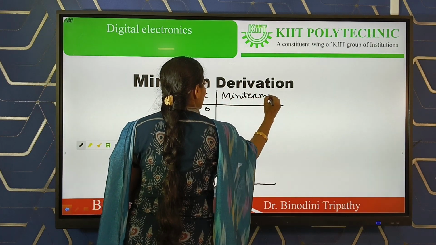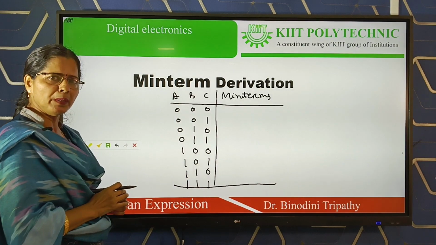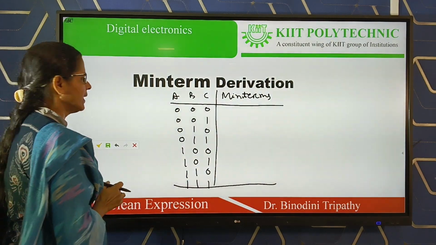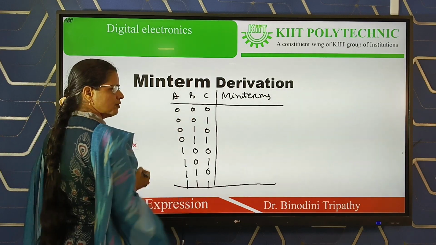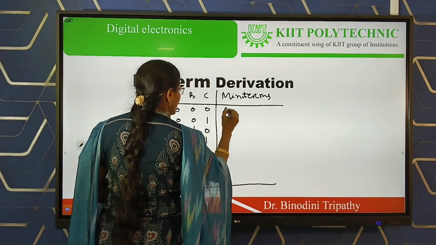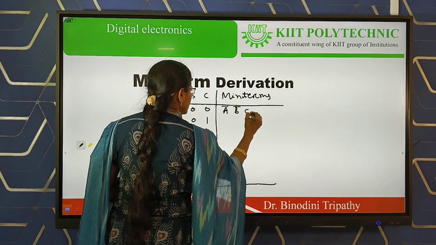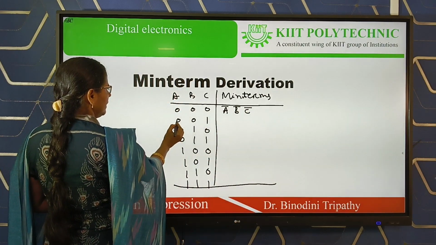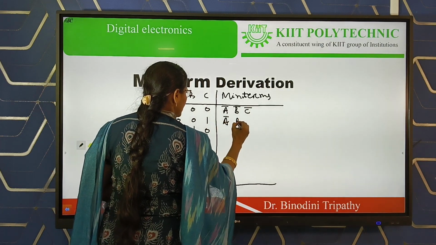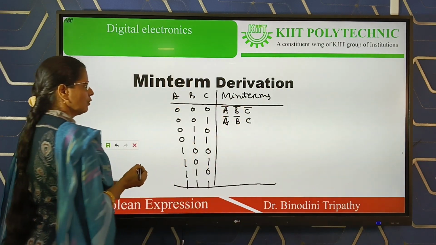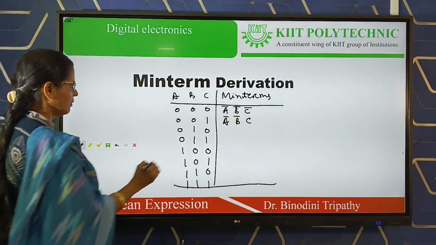Use the same format. 0 means complement of the variable and 1 means directly the variable. Here a value is 0, b value is 0, c value is also 0. So accordingly, the minterm will be a bar, b bar, c bar. Here a is 0, b is 0, c is 1. So accordingly, we get a bar, b bar, c. For 1, we have to write directly the variable.